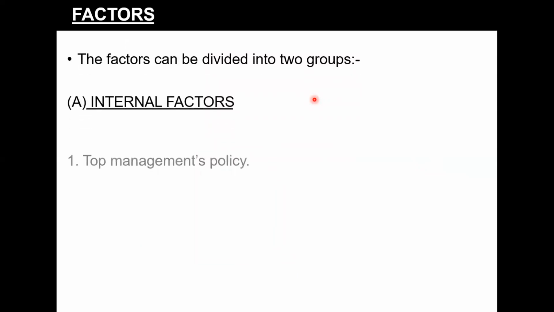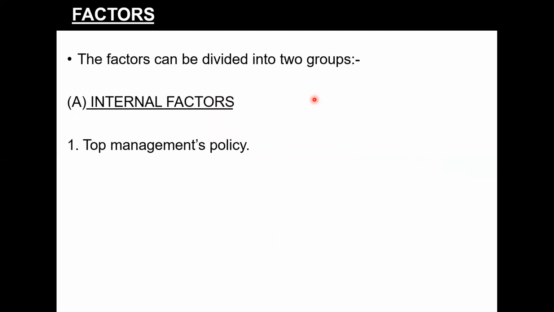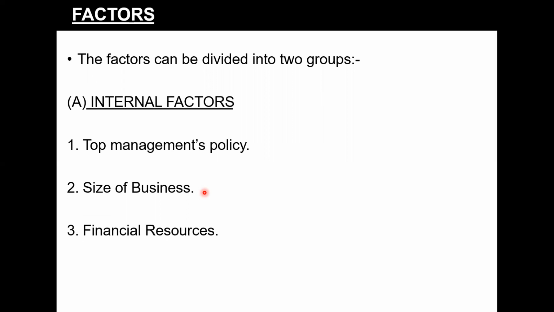Coming to the internal factors, it included the top management's policy, meaning whether the management's policy is effective, progressive or not. If it is quite effective, the laborers are already satisfied, and even more production can be increased with a fewer number of laborers. So the company will not have to go for fresh recruitments. It is also based on the size of business. That is to say, the larger the size, the larger will be the requirement of human resource.